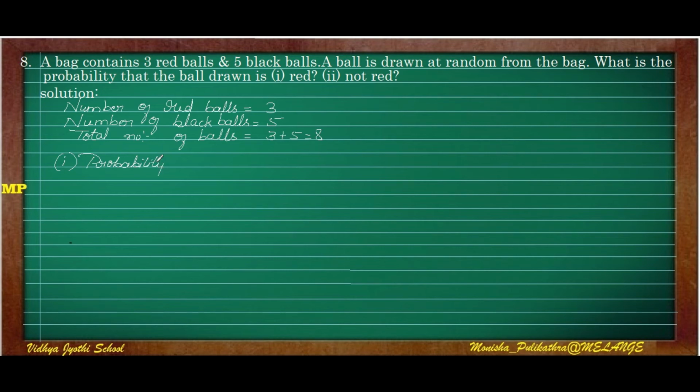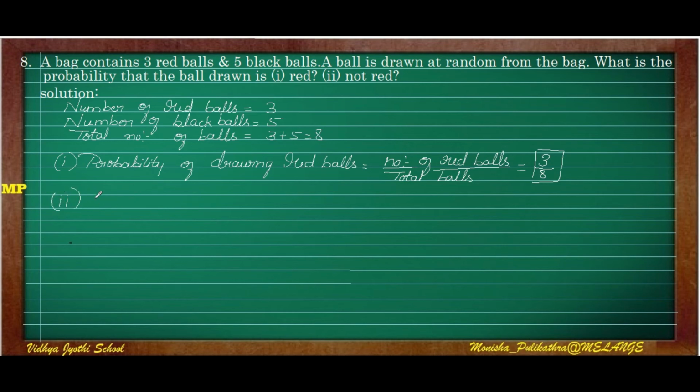Probability of drawing red balls is equal to, so we have to write number of red balls divided by total number of balls. So number of red balls, we know that number of red balls is 3 and total number of balls is 8. So this is the answer. I think probability is the easiest chapter in 10th maths.